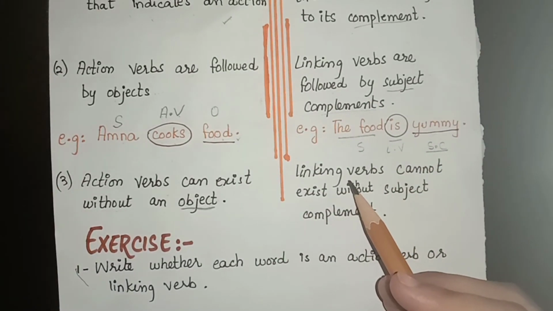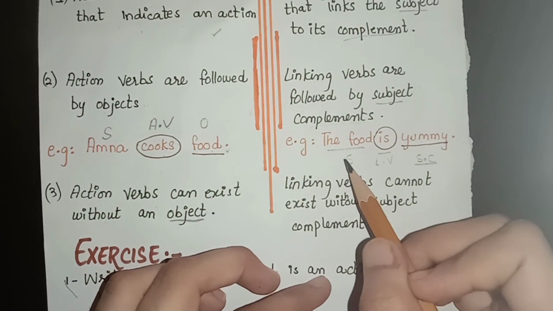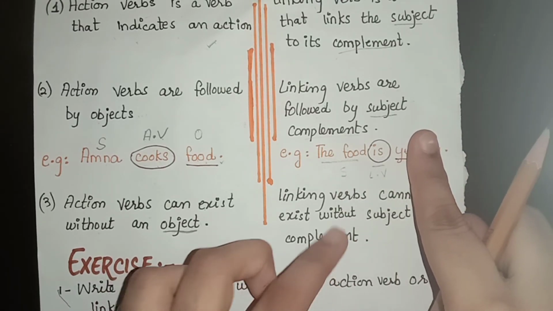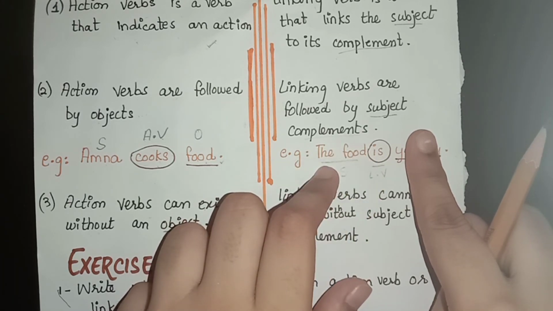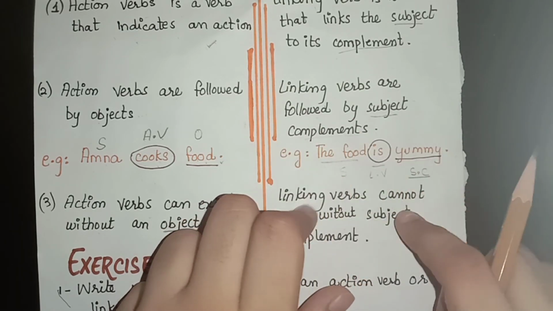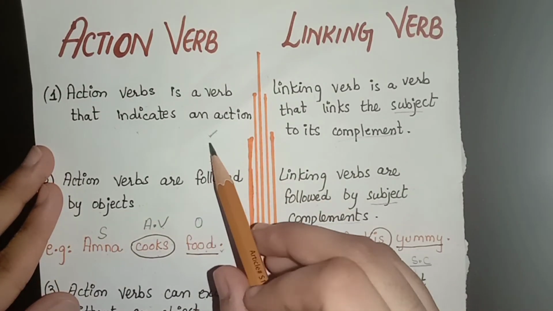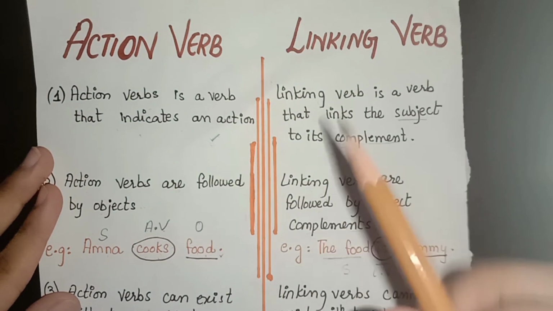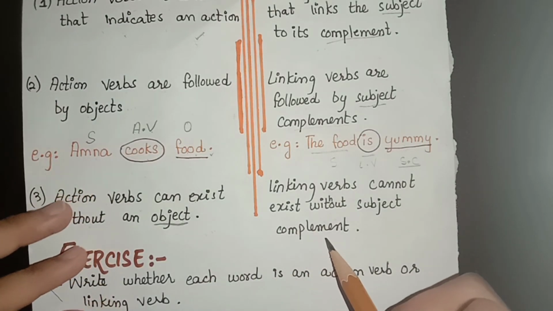But the linking verb cannot exist without a subject complement. Let's have a look at the example we studied earlier. The food is yummy, but if we skip the yummy, we cannot say the sentence is sensible or proper. The food is. This is not a complete sentence. So the existence of a linking verb without the subject complement is not possible. So the main differences are here: the presence of object and subject complement, can exist without an object and cannot exist without a subject complement.